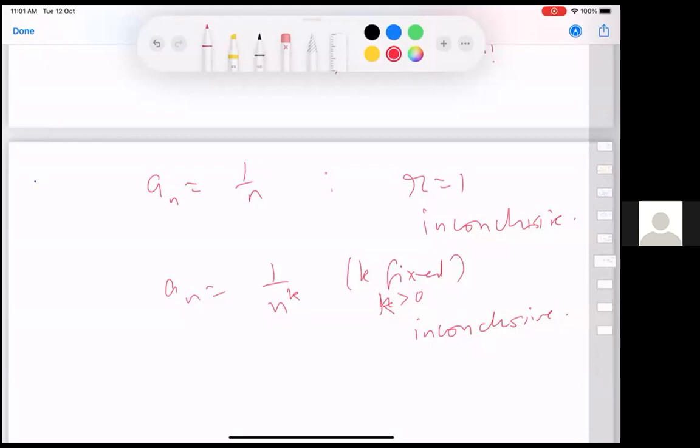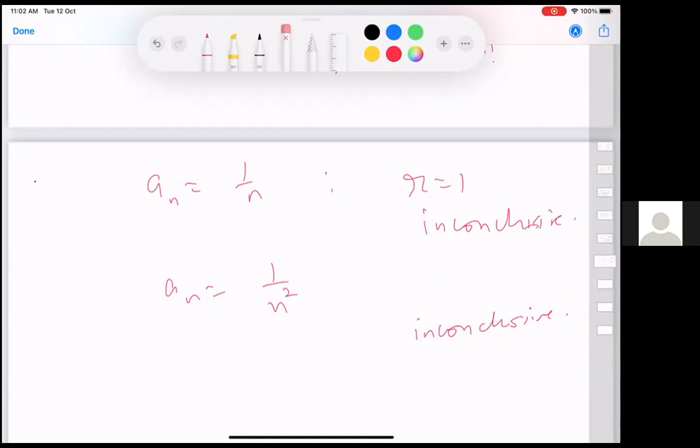Right? So all of you, if there are some who are not sure or have not seen this, that summation 1 over n diverges, but 1 over n square converges, we may have talked about it already here, but if any of you want me to talk about these two examples, 1 over n and 1 over n square.